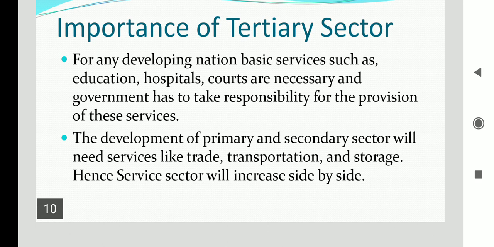From one factory to another, things are to be transported, and so many other things are to be done. People need to work in Easyday or Big Bazaar or everywhere. So it increased the number of the service class also. In this way the tertiary sector came. So finally all the sectors became important, and now the tertiary sector is the mainly important one.